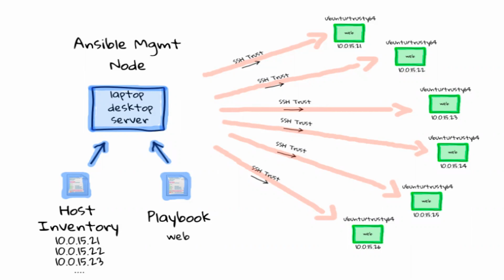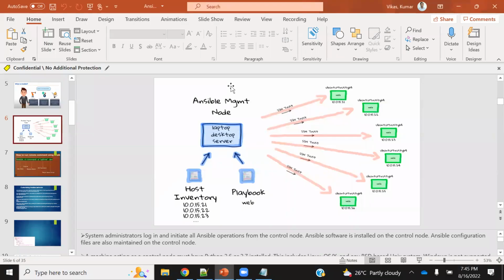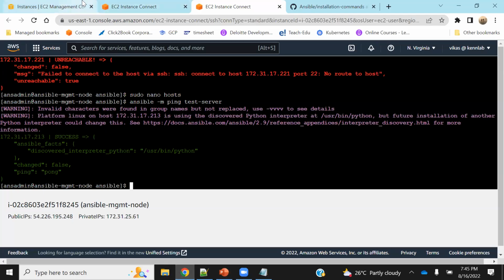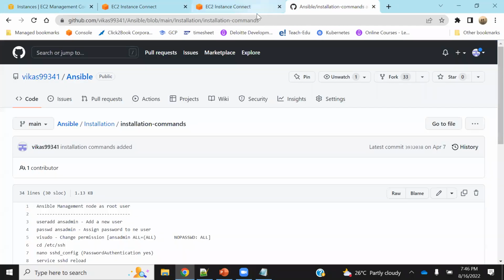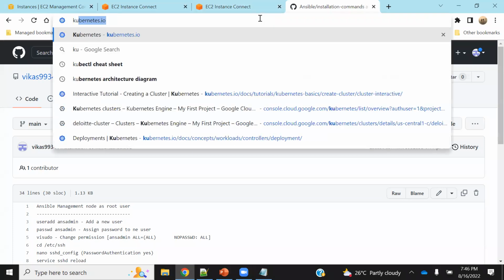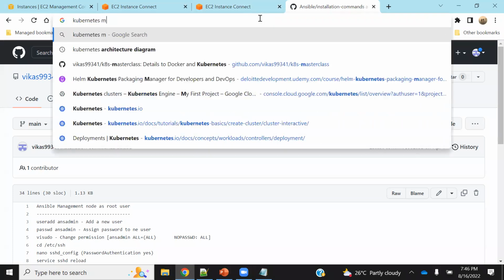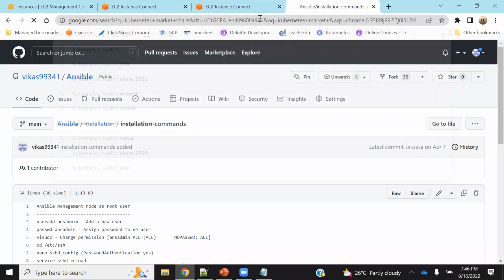So if you go with Ansible market share and compare with uDeploy and all, you will see Ansible is much more ahead than all these. But why are some organizations still using uDeploy? You cannot stop them. No, see, I'll show you something. When you go to the internet and search just a random thing, Kubernetes market share.